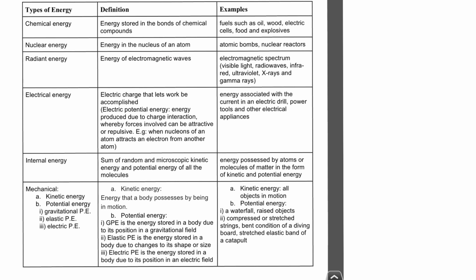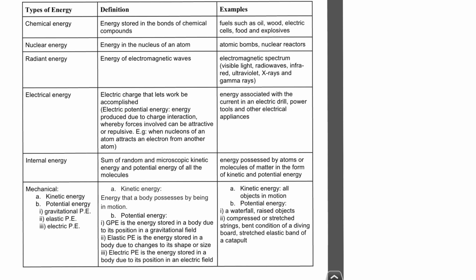Radiant energy is in the form of EM radiation. So don't forget that light, infrared, microwaves all contain energy. And electrical energy is the one we talk about in a circuit, where in your cell they will convert chemical to electrical energy, pass to your charge, and then your charge travels through a circuit and converts electrical back to heat or light. So that's called electrical energy. Now internal energy has been shifted to your A2, so I won't go through in detail anymore, but I'll just